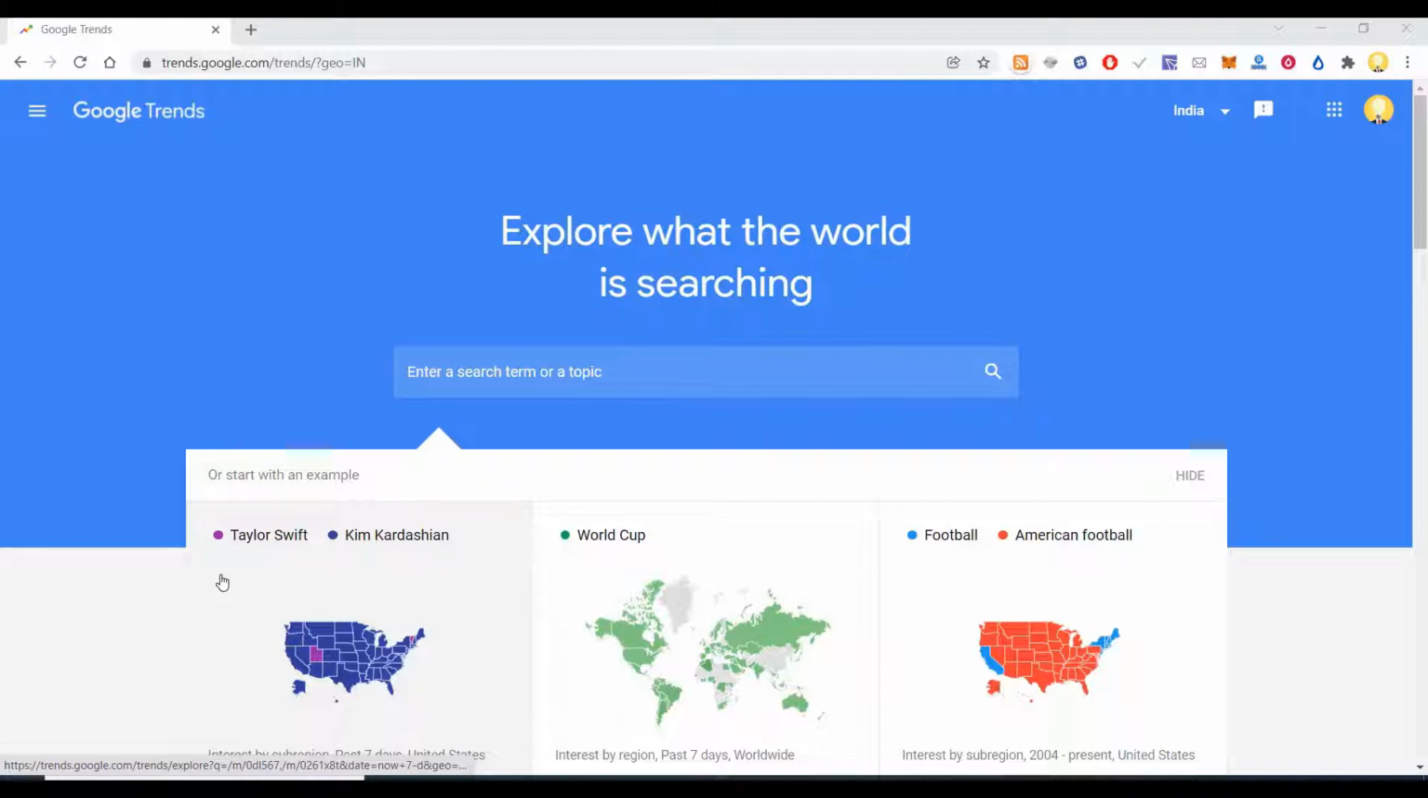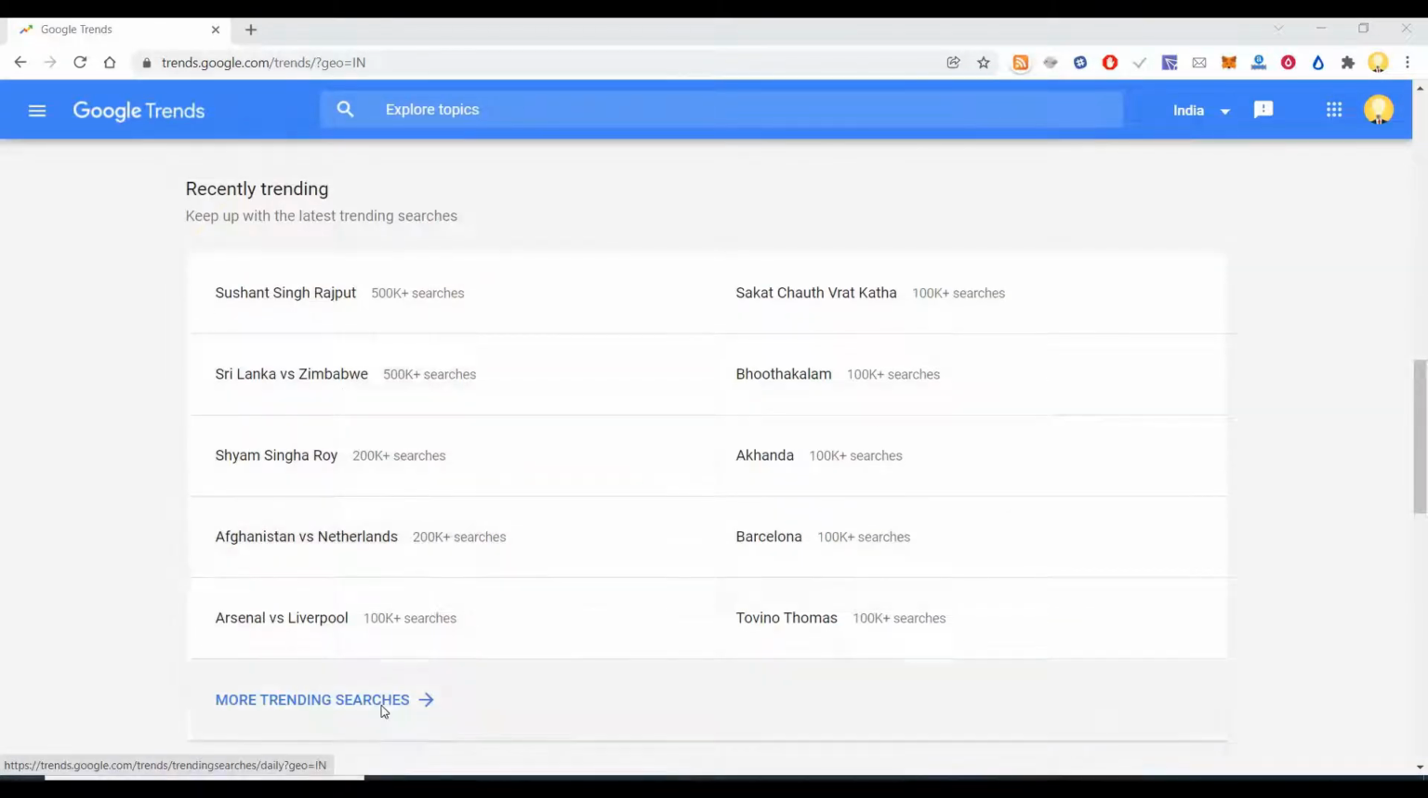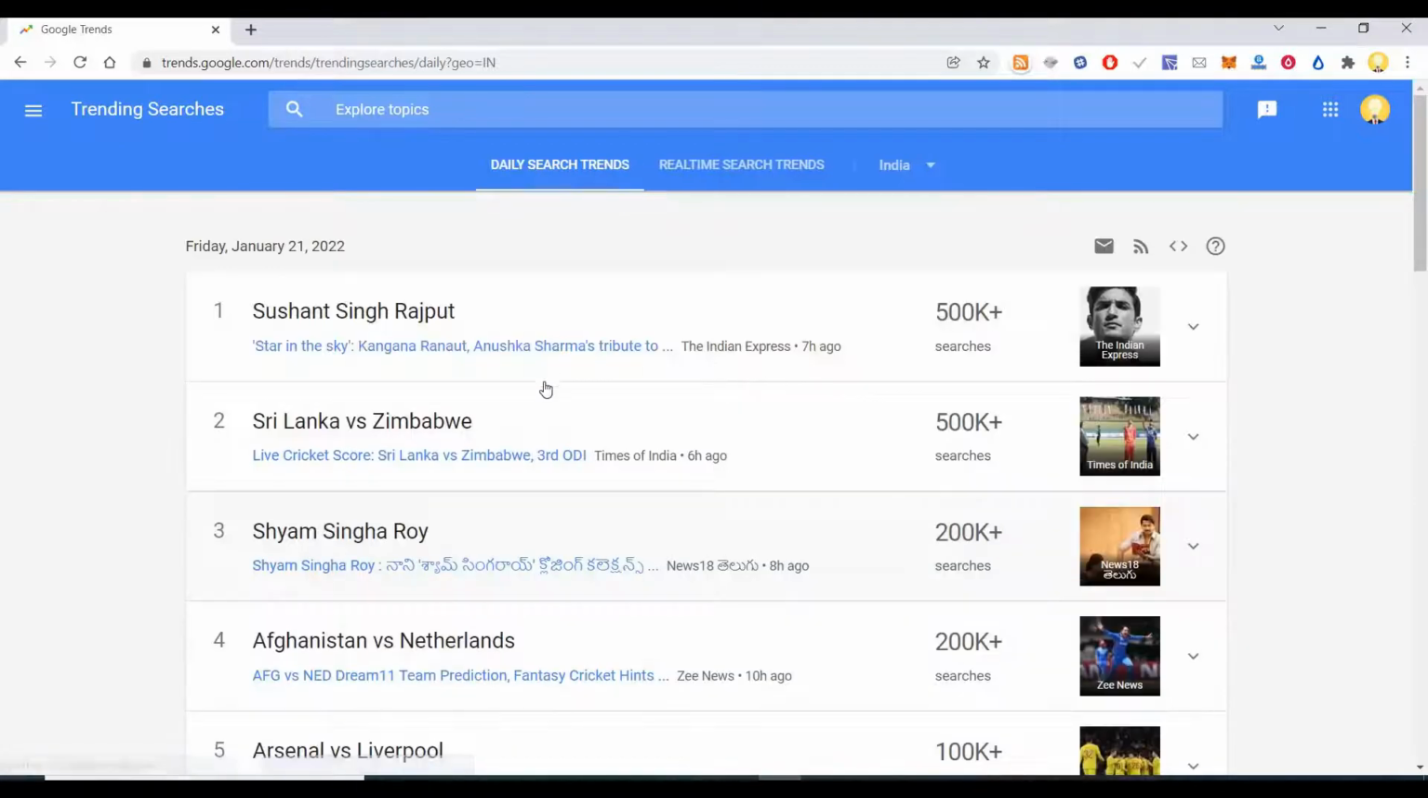So this site can be used to identify various trends that are happening across the world on a real-time basis. You see here, the site is directly powered from Google search. If you go to the trends, you can see the various current trends that are happening right now in India. So people are searching for these things.